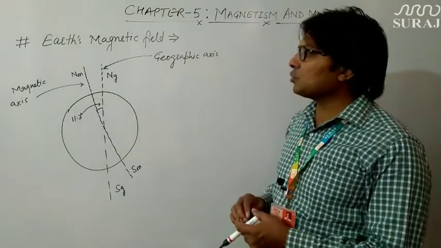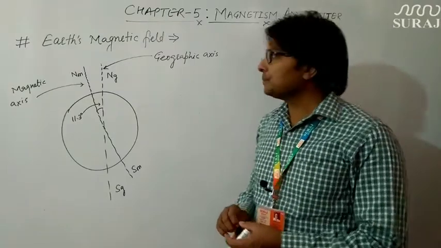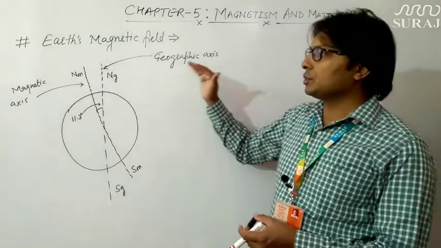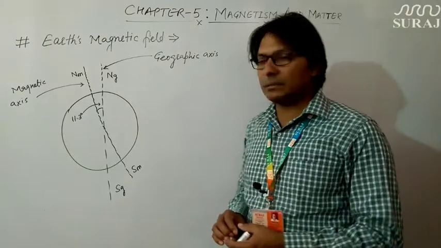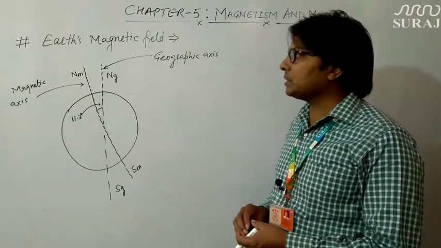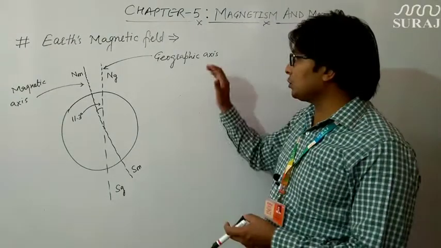This angle can also be defined as the angle between the geographic meridian and the magnetic meridian. Now the question comes to our mind: what is the geographic meridian?